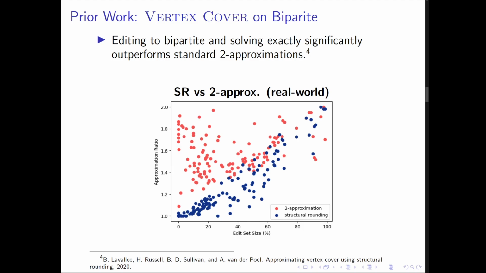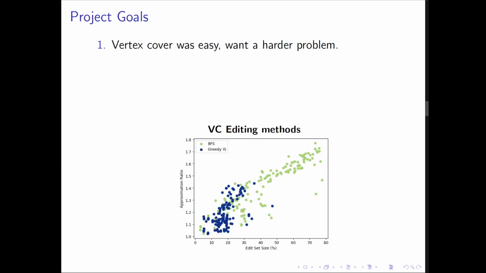Intuitively, these results make sense. Graphs with smaller edit sets are closer to structured classes. Thus, the extra effort in editing and later lifting is minimal, and furthermore is rewarded with better overall approximations, since there is an efficient exact solution to minimum vertex cover on bipartite graphs. Thus, as you can see, structural rounding wins big on solution quality. Runtime, however, was not as convincing, coming in at about 2 to 3 times slower than the two approximations on average. This work helped us determine what we wanted for our current project.